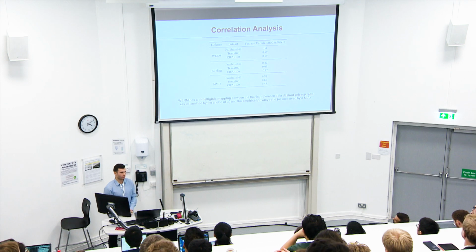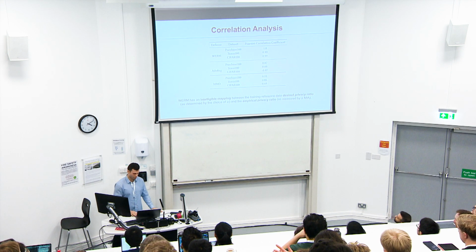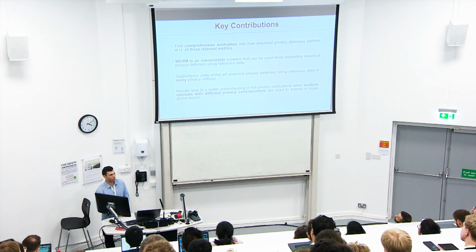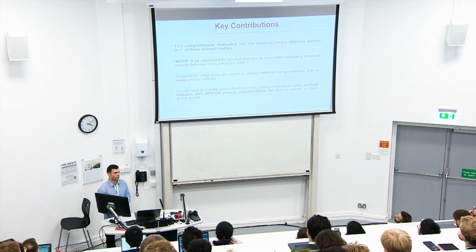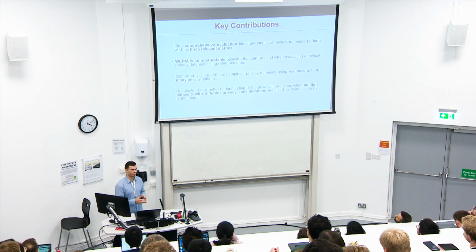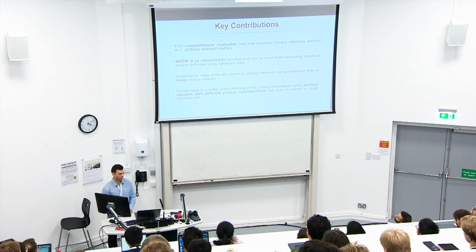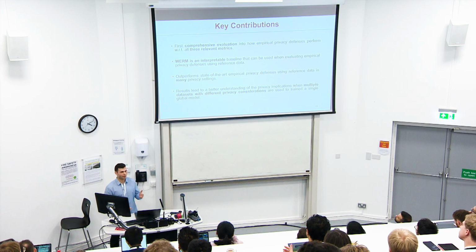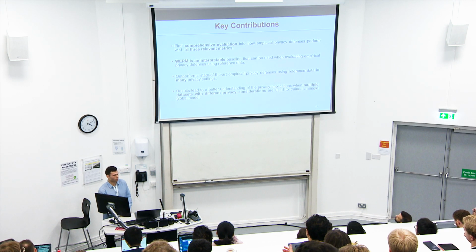Alternatively, these other methods don't seem to be able to map so well, given a desired ratio to the empirical ratio. So to conclude, overall, we conduct the first comprehensive evaluation into how these empirical privacy defenses perform with respect to all three relevant metrics, whereas previously only the model utility and the training data privacy leakage were looked at. Our method, WRM, is an interpretable baseline that we believe any empirical privacy defense using reference data probably should at least compare against, because it's simple and interpretable, and if it can beat it, then it really shows that the proposed method is working.